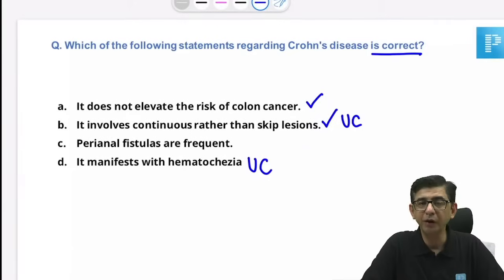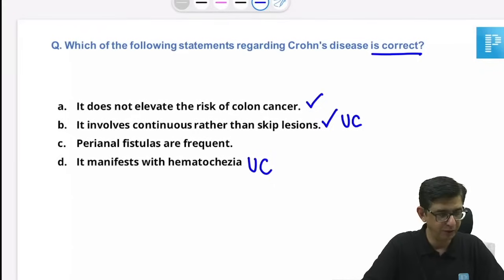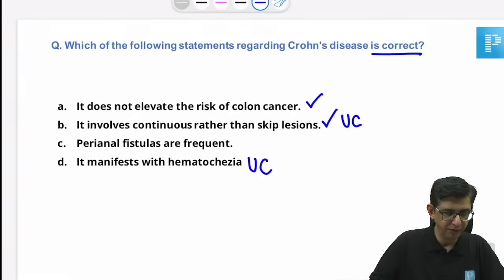No, no, doctor, it would not become a NAGMA. It would still become a HAGMA in that particular case. Anion gap values are always going to be in a range of 10 to 12 or higher than that, right? If there's an arrow which is mentioning that. Okay, fine, fine.